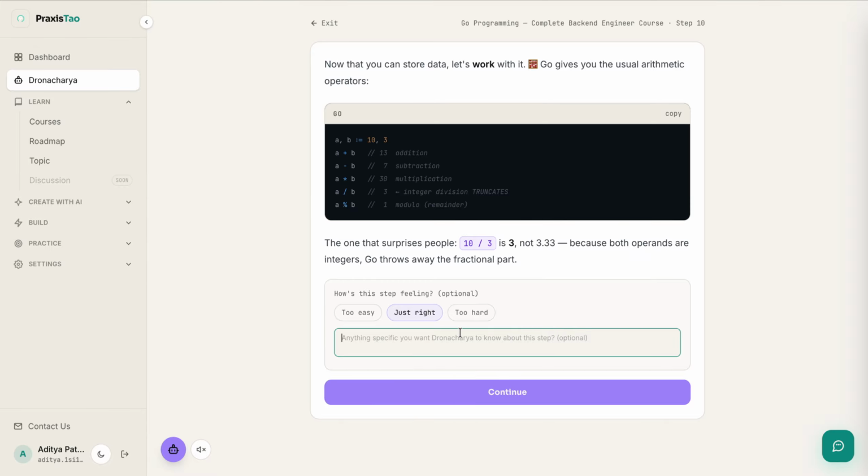And following your feedback, the next step that is generated is based on the feedback which you give. So it is again an optional part, either you give it or not, it doesn't matter. But if you give the feedback, then the next step generated is a better version. So once we click on continue, it starts thinking again so that it is going to create the next set of chunks.